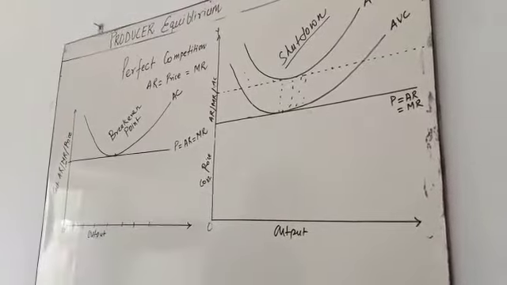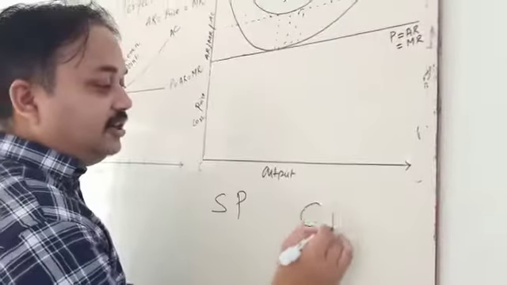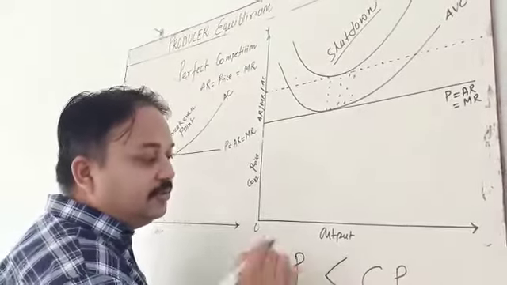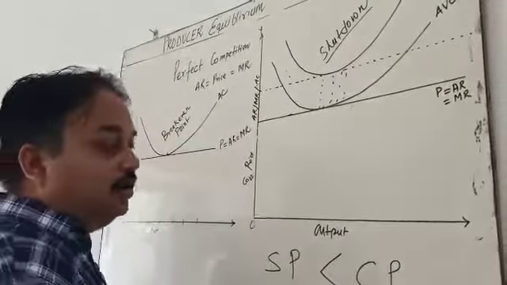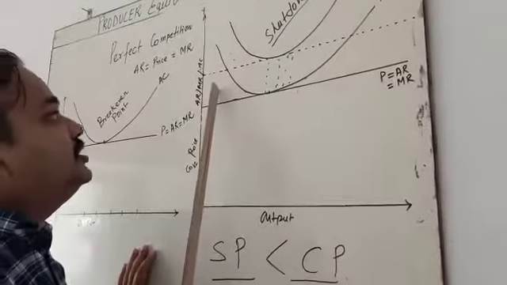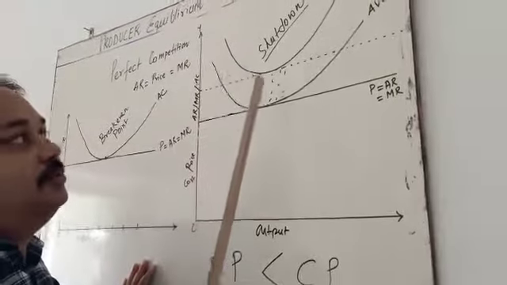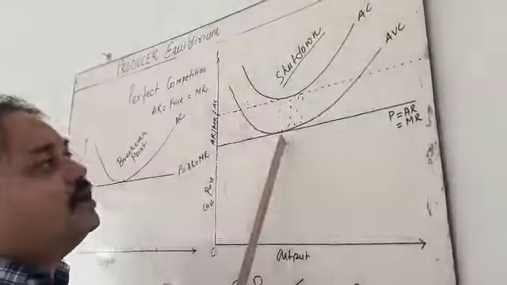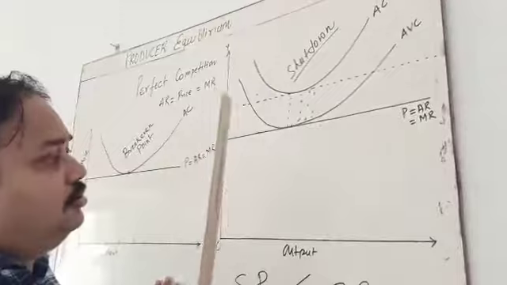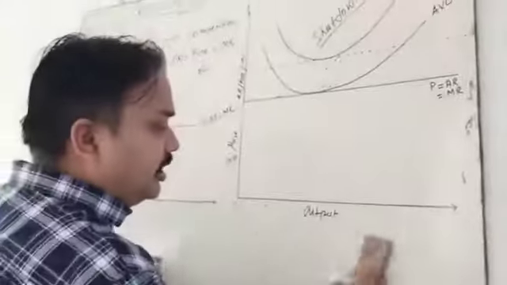In class 6th or 7th, you have learned selling price and cost price. If cost price is more, what do you observe? Loss. It is also the same situation, my dear student. The cost price is high above the marginal revenue, average revenue. It is the position of loss. So that is why the businessman or firm is going to close the business. So you learn this graph and understand this graph.